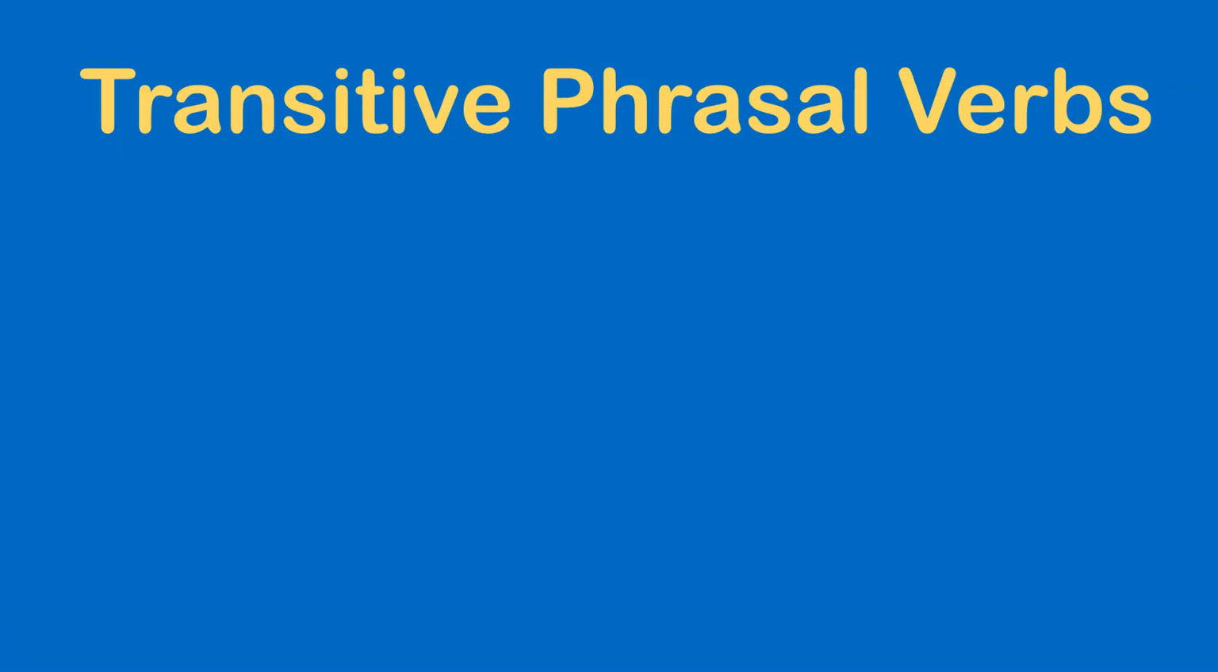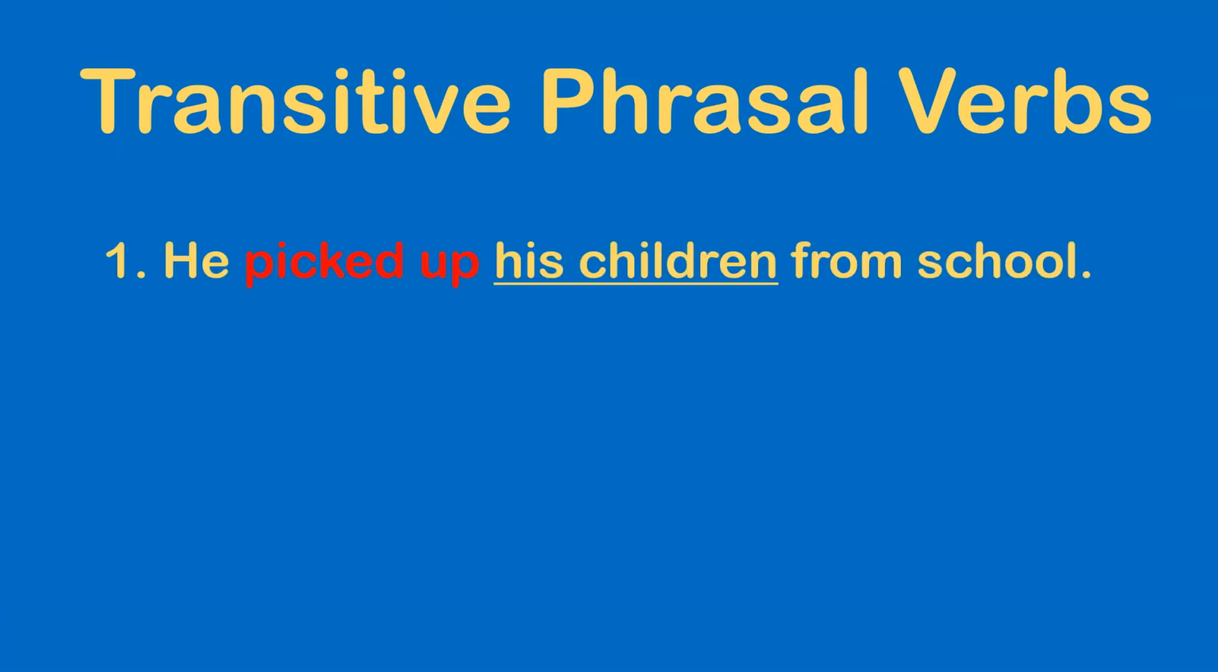Transitive phrasal verbs. Have a look at this sentence. He picked up his children from school. Pick up is the phrasal verb, meaning to collect, and his children is the direct object. What did he pick up? He picked up his children.